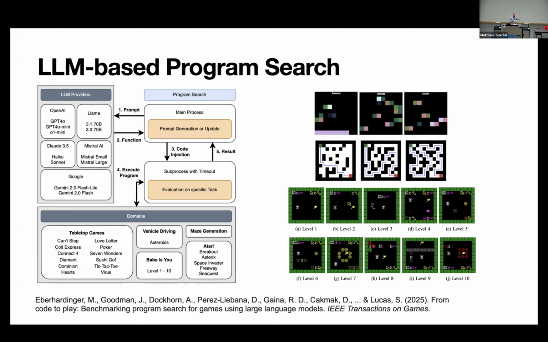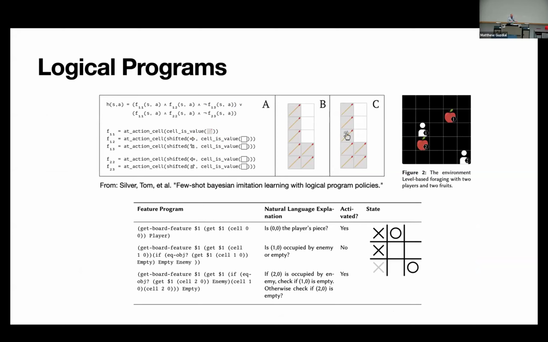Then I also did 2 papers on logical programs. In the first one, I extended the few-shot Bayesian imitation learning framework for logical program policies from single agent reinforcement learning for simple grid-like games like Nim to multi-agent reinforcement learning. This was a simple cooperative environment where multiple players need to cooperate to pick up fruits.